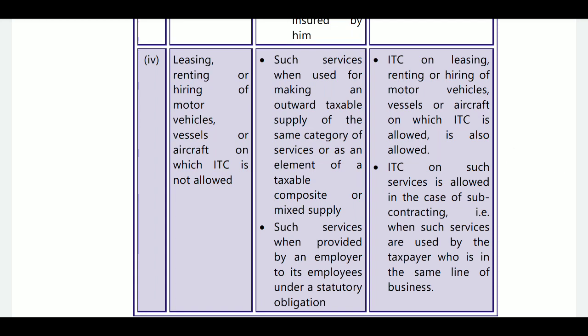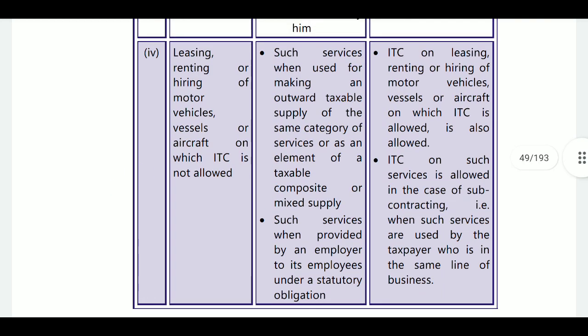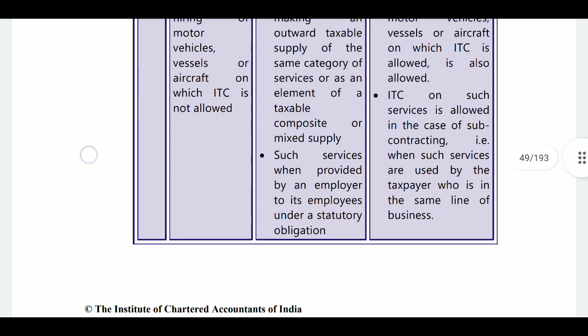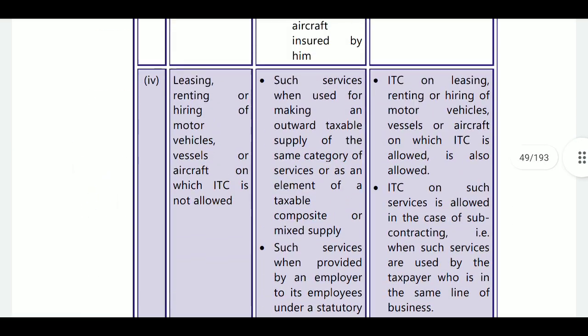Next, leasing, renting or hiring of motor vehicles, vessels or aircraft on which ITC is allowed. That is, such services when used for making an outward taxable supply of the same category of services, or as an element of a taxable composite or mixed supply, or where such services are provided by an employer to its employees under statutory obligations. Next, the remarks will be: ITC on leasing, renting or hiring of motor vehicles, vessels or aircraft on which ITC is available is also allowable.